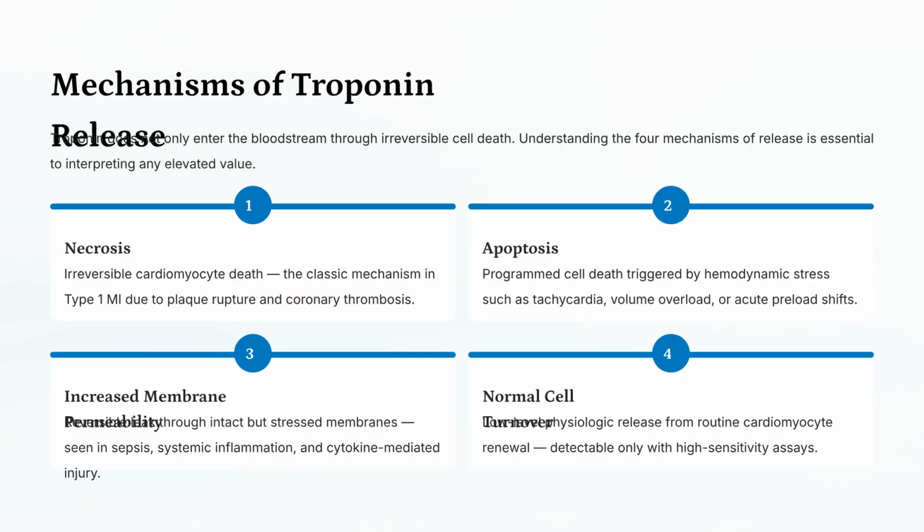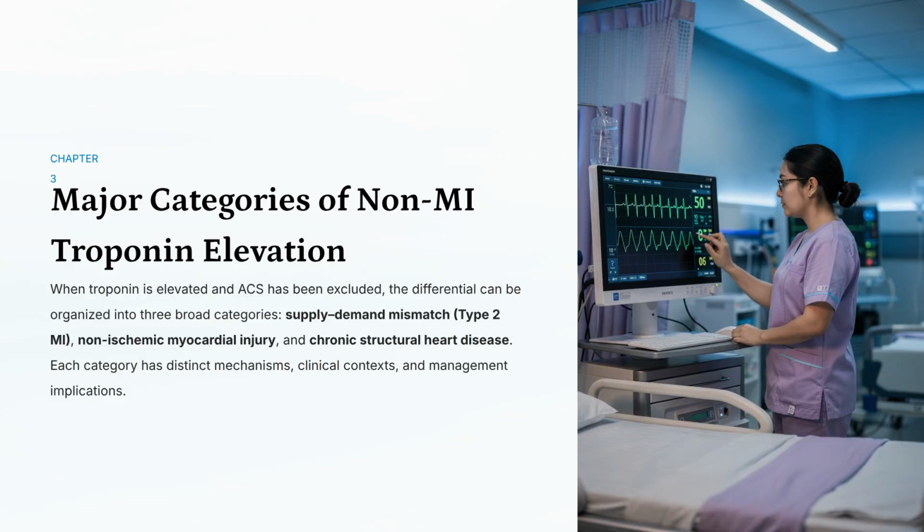Troponin doesn't only enter the bloodstream via cell death. The four mechanisms of release are necrosis, apoptosis due to hemodynamic stress, increased membrane permeability from inflammation, and normal cell turnover, detectable by high-sensitivity assays.